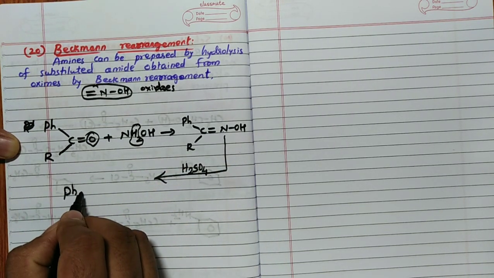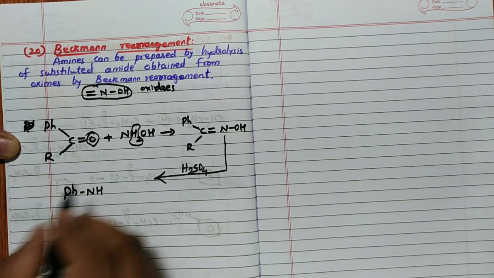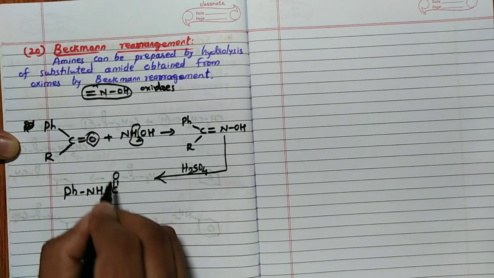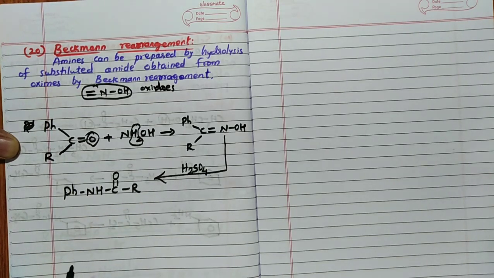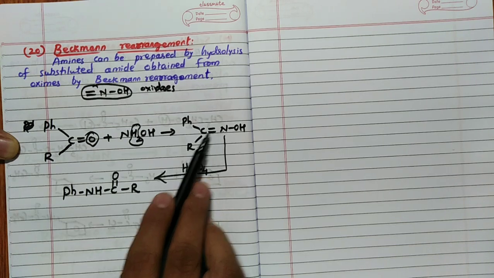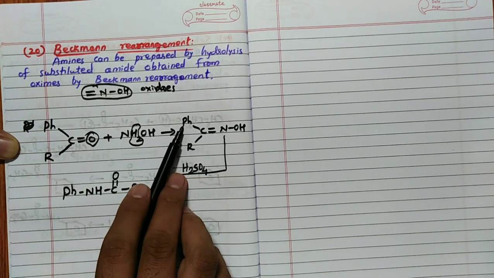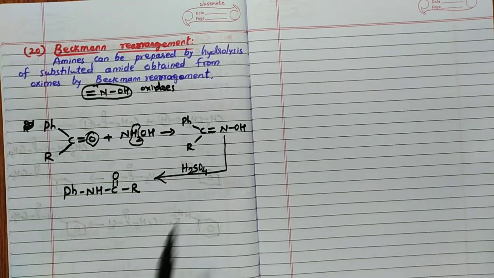Ph NH, see NH, C=O R. See, nothing is removed from the reaction mixture. It is rearrangement. Ph, C=O here, R attached to this C=O, and N will come this side, N and H attached to Ph. It also has a mechanism. That mechanism is not important, so I am not explaining.